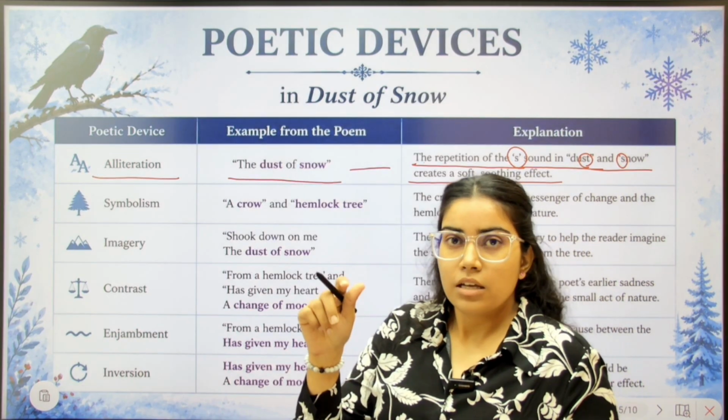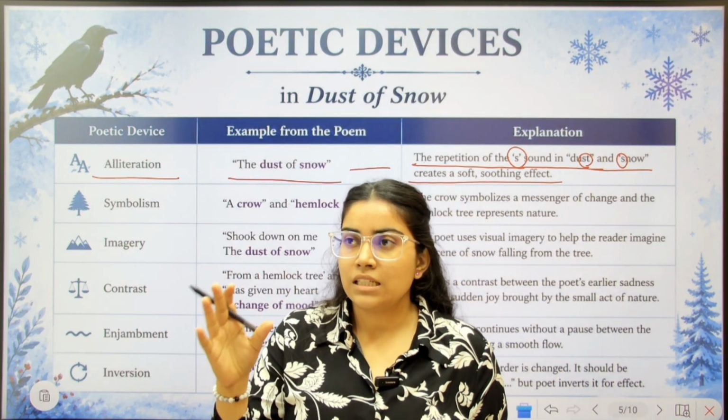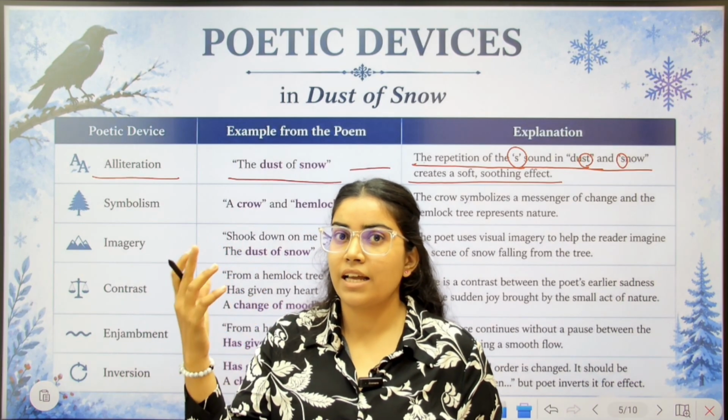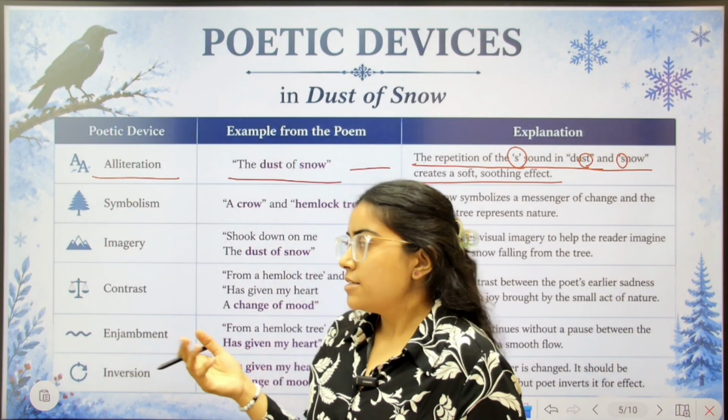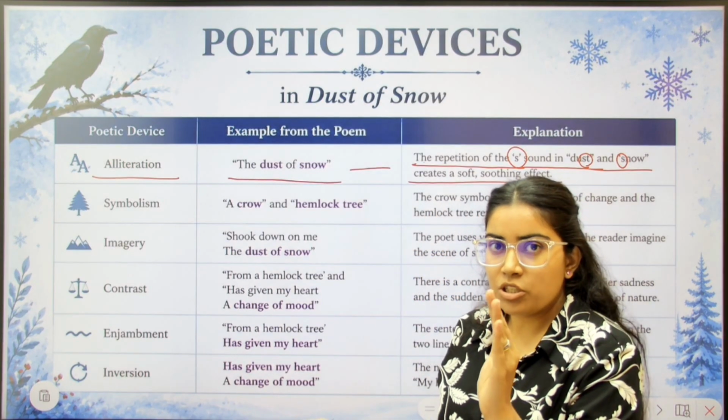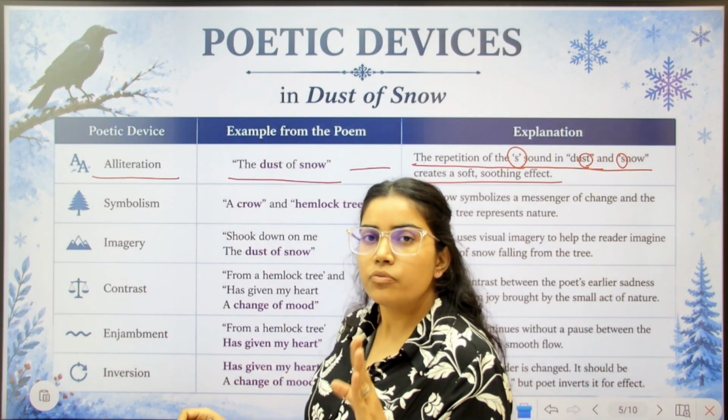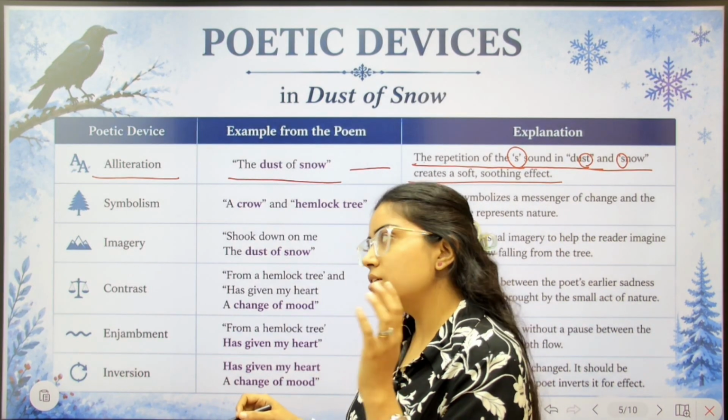For example, in your other poem also you will see "Some say the world will end in fire and some say it will end in ice." So what is this? Repetition of the s sound. Wherever you find the repetition of the s sound, it is alliteration.